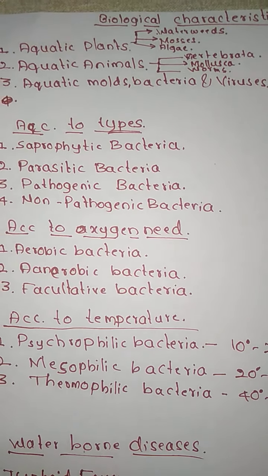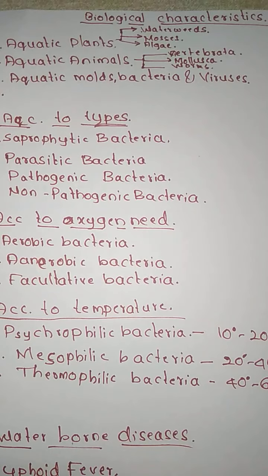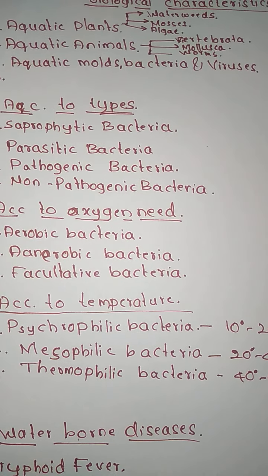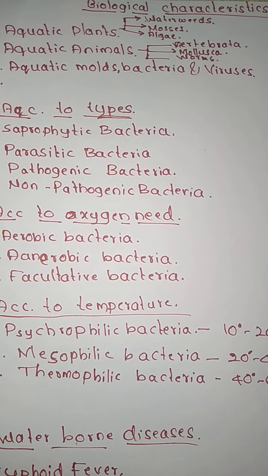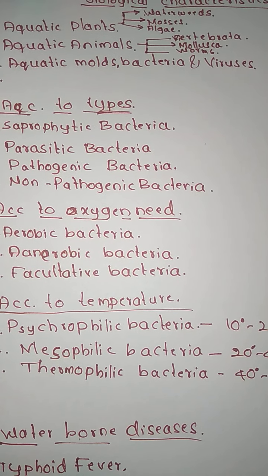Now, in today's class, we are going to talk about the biological characteristics. In the last classes, we have discussed the physical characteristics and chemical characteristics. Now, the third main type of characteristic is the biological characteristics.